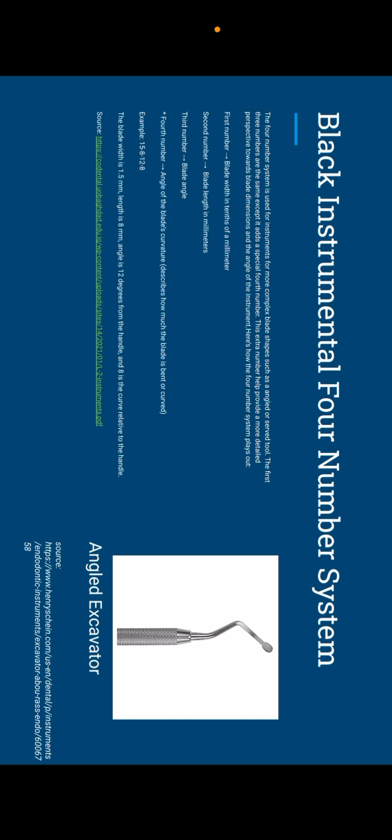The extra number helps provide a more detailed perspective on the dimensions and the angle of the instrument. Here's how it plays out. Of course, the first to third numbers are the same. The fourth number is basically just the angle of the blade's curvature.